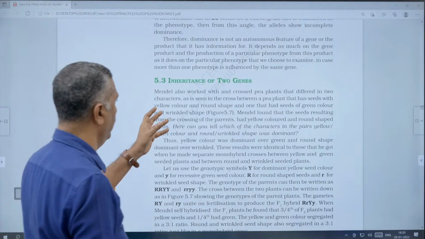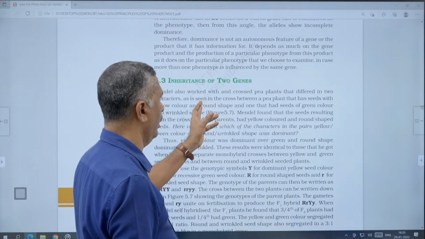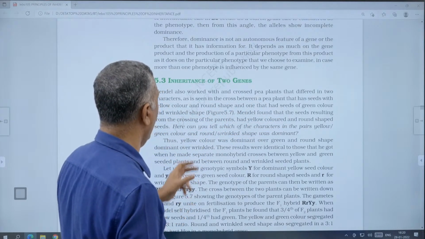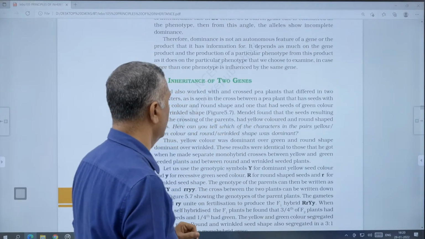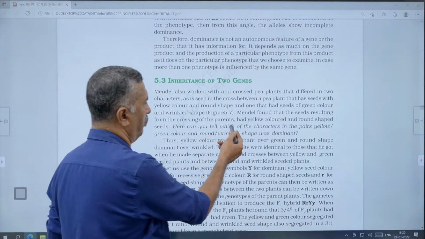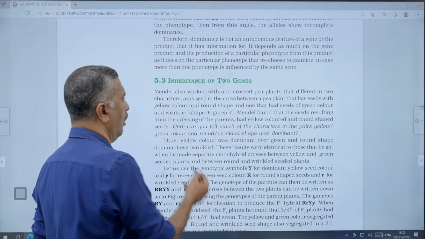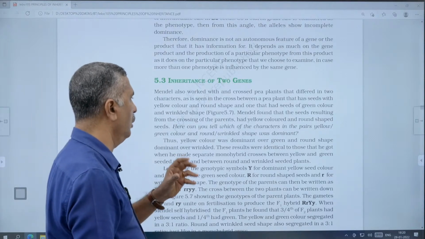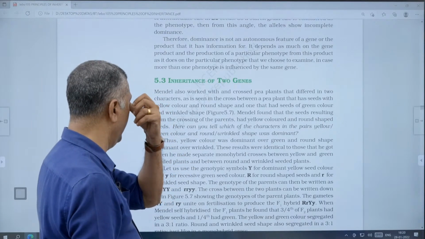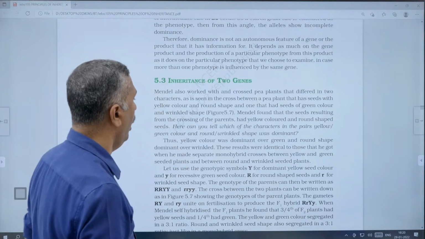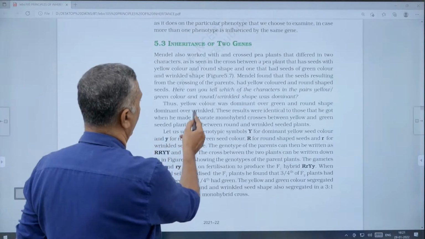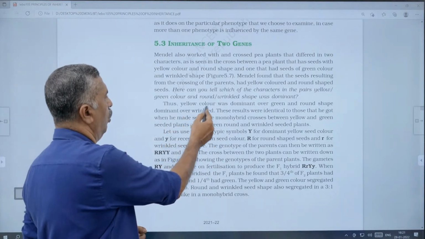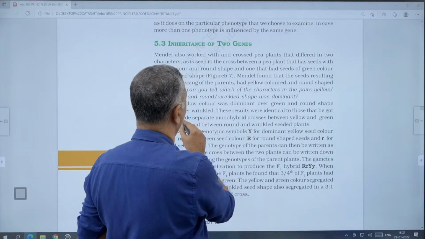In the case of color, it will be yellow and green. Seed color yellow is dominant and green is recessive, and round shape is dominant and wrinkled is recessive. Then Mendel found that the crossing of the parents resulted in yellow colored and round shaped seeds. In the F1 generation, he got round shaped and yellow colored seeds. And in the F2, in the case of selfing this F1, the F2 shows the ratio of 9:3:3:1.